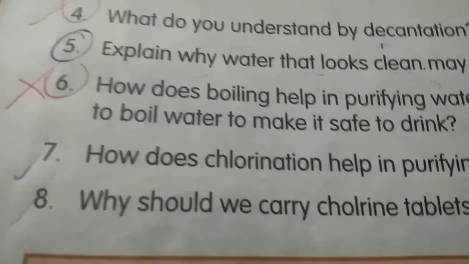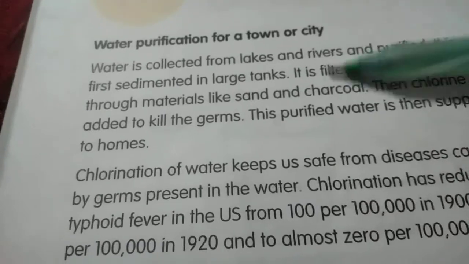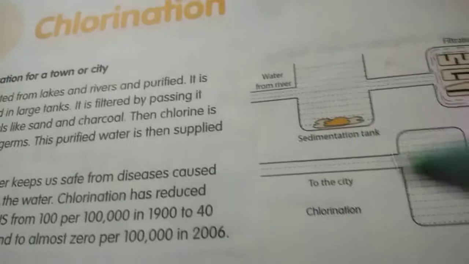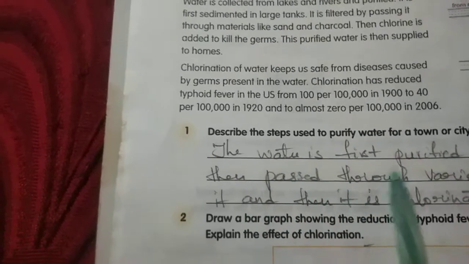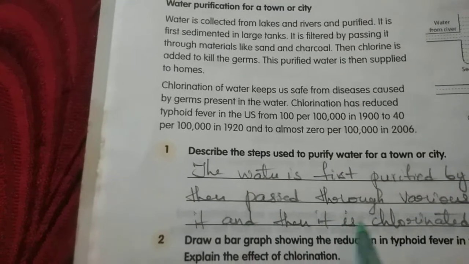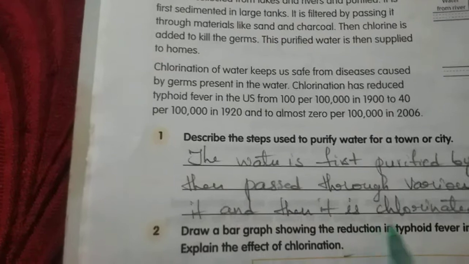Now see the workbook children. In the workbook, page number 18. In this page 18, read out the matter they have given for you. Water purification for a city or town they have given you. Here the process also they have given you, everything they have given you. Now you see the first one. Describe the steps used to purify water for a town or city. So the water is first purified by sedimentation. It is then passed through various materials to filter it and then it is chlorinated.